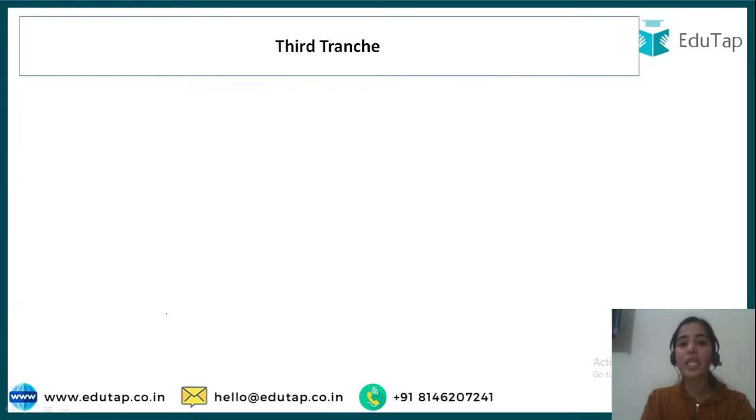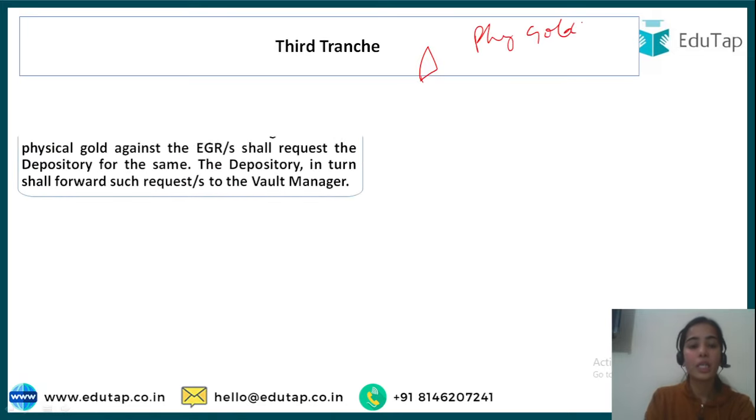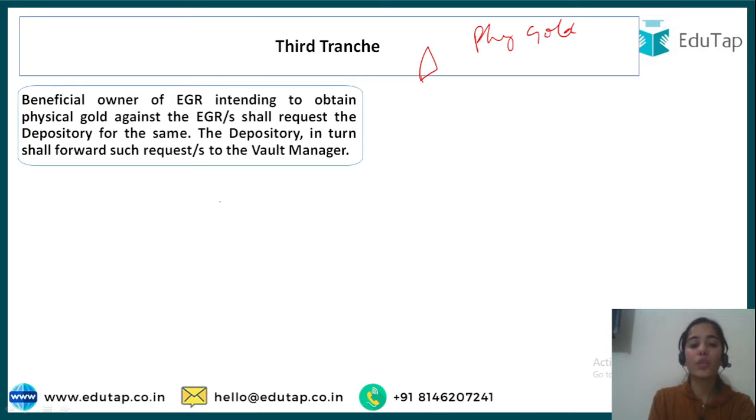Next is the third tranche, that if you have the EGR, then how will you get the physical gold? So in this, the beneficial owner of EGR intending to obtain physical gold against the EGR will request the depository, that is directly connected to the depository, not through the agents or through the intermediaries. So it will request the depository for the physical gold. The depository in turn, because the physical gold is kept with the vault manager, will further forward the request to the vault manager.